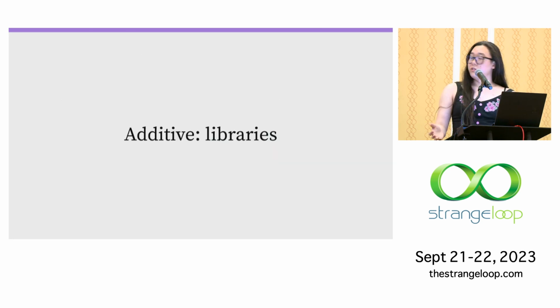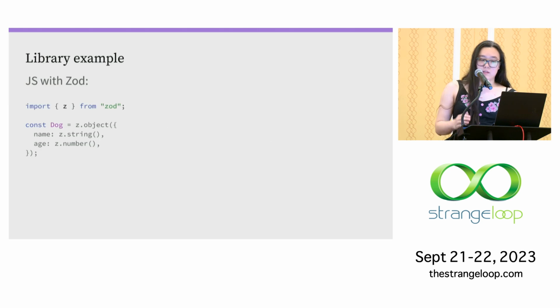So for additive changes, we can use libraries. And this is already kind of the mindset of Lisps, where libraries are essentially DSLs that look and feel a lot like they're just native parts of the language. And this is tougher in more static languages with weaker reflection, but JavaScript is dynamic enough that it's quite easy to achieve this. And so here's an example of how we're already doing that.